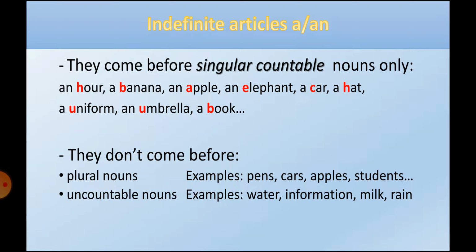As I said, they don't come before plural nouns. Plural examples: pens. I have many pens, so I can't use a or an. Just pens. Cars, apples, students. Also, they don't come before uncountable nouns. For example, water. I can't say a water. It's incorrect. I should say just water. I can use some, but it's not our lesson. Information, milk, rain. Every noun which is uncountable, I can't use indefinite articles with it.